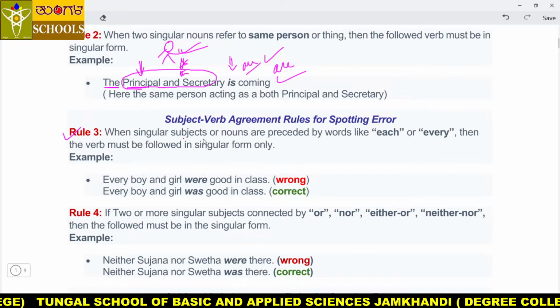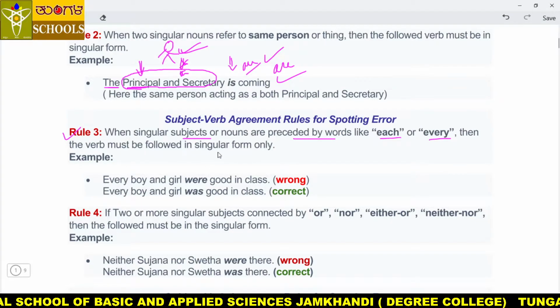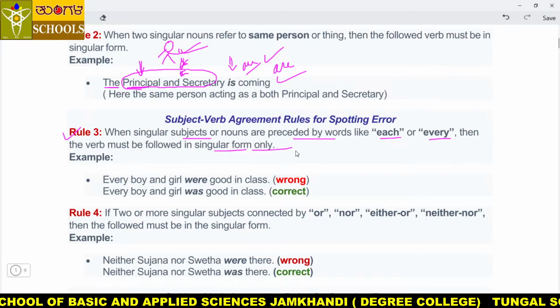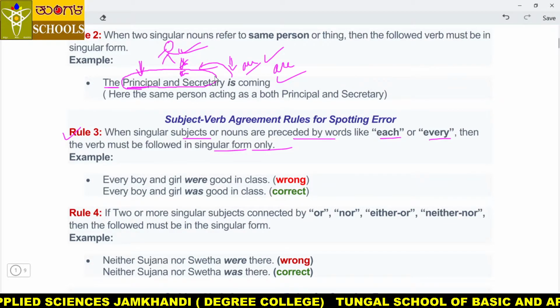When singular subjects and nouns are preceded by words like each, every, then the verb must be in singular form. See, when singular subjects or nouns, we can call them nouns also, subjects also, because before the verb, whoever they are, all are subject.